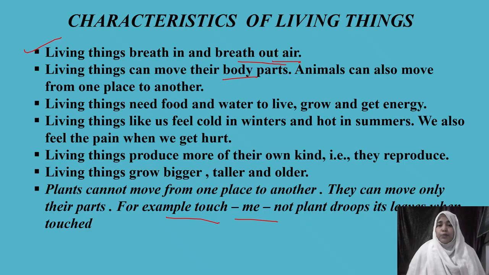For example, the touch-me-not plant. When we touch the touch-me-not plant, its leaves droop. So we can see the movement in the parts of plants, but the touch-me-not plant will not move from one place to another. What about animals?